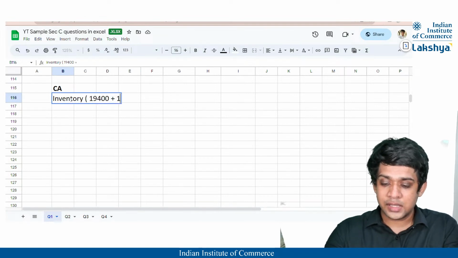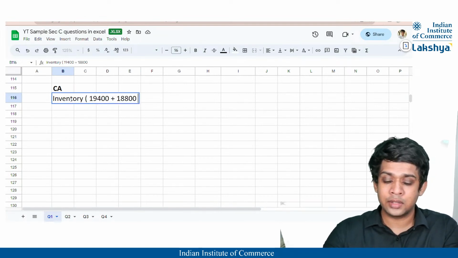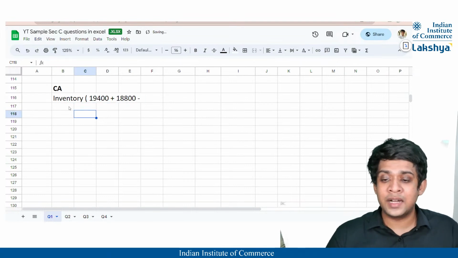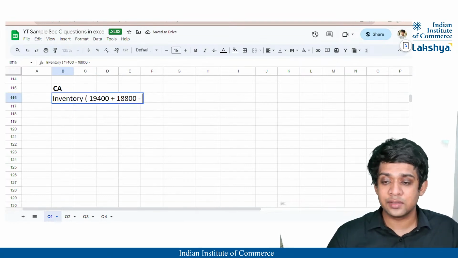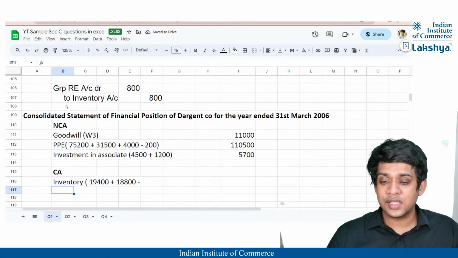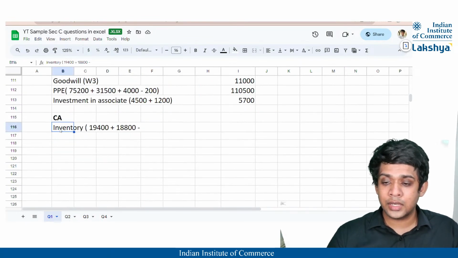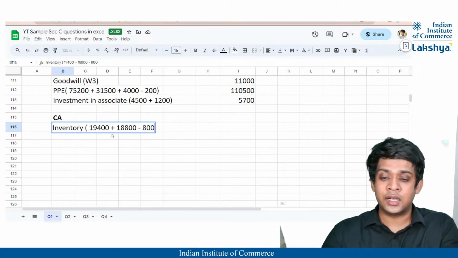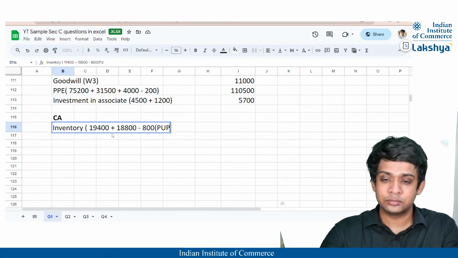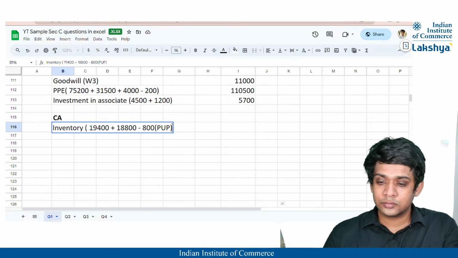19,400 plus 18,800, right? From this, the PURP will be deducted, which was in working note 6. Correct, guys? So what is the PURP in working note 6? That is 800, right? So minus 800, which is the PURP. I'll put a different bracket here.